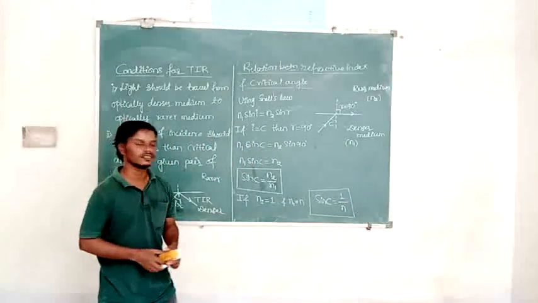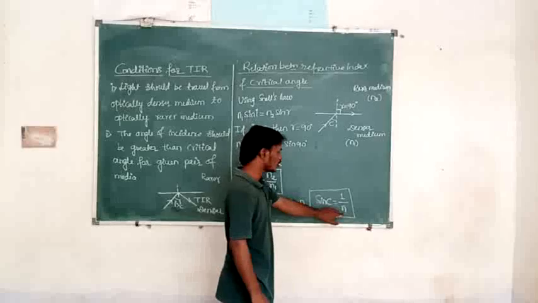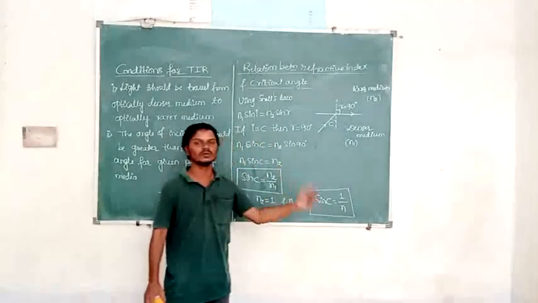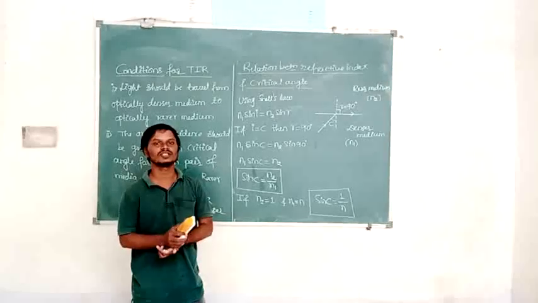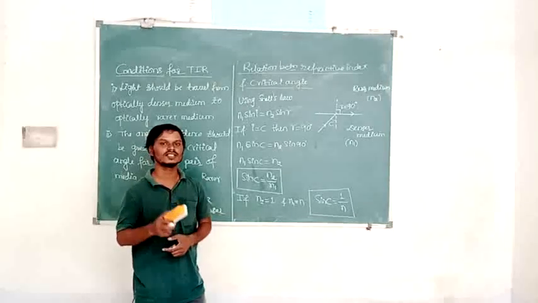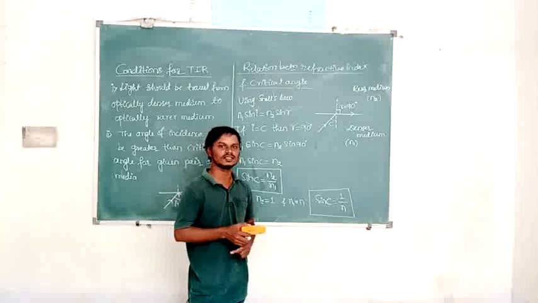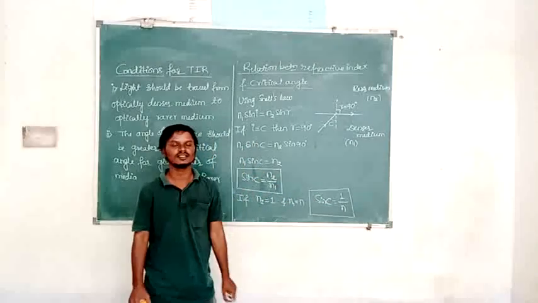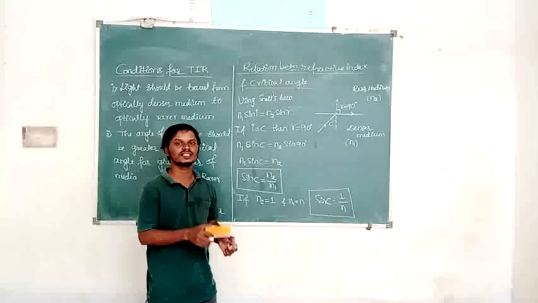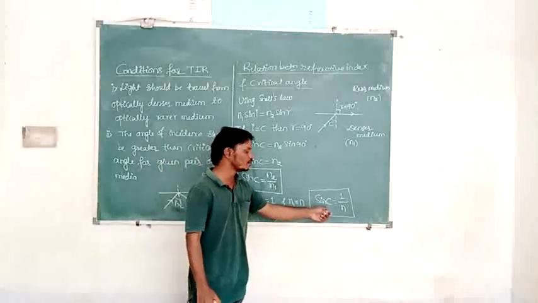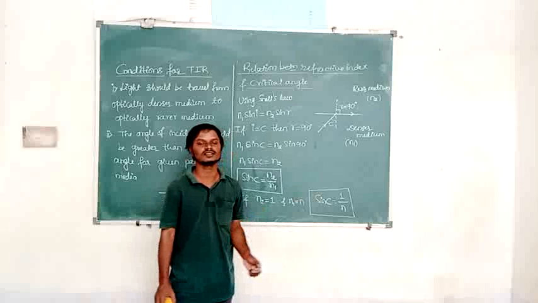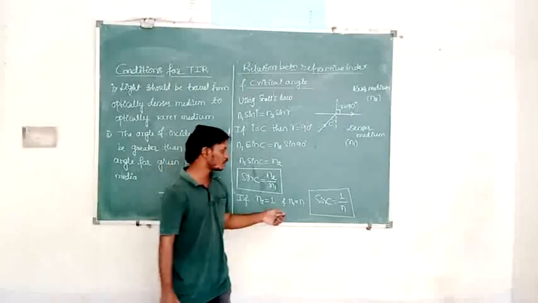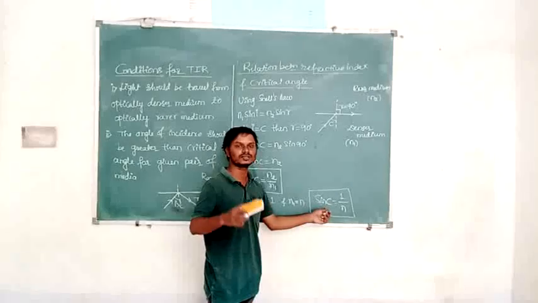So how is the critical angle related to the refractive index? Inversely related. It shows that for a low refractive index medium, the critical angle is more. For example, the refractive index of water is 1.33, so for water we get a critical angle of 49 degrees. And for a high refractive index medium, the critical angle is minimum. For example, diamond. The refractive index of diamond is 2.42.